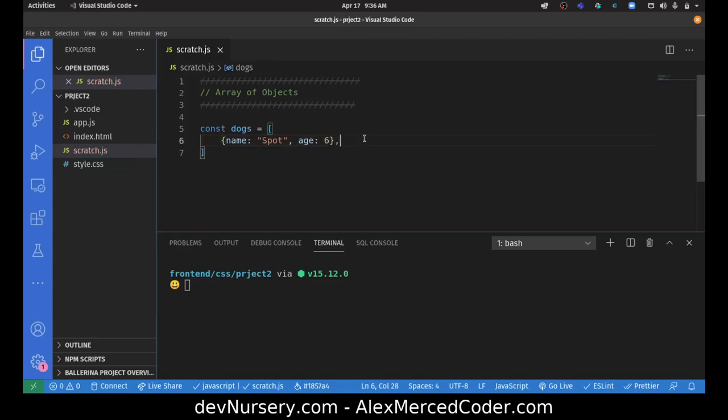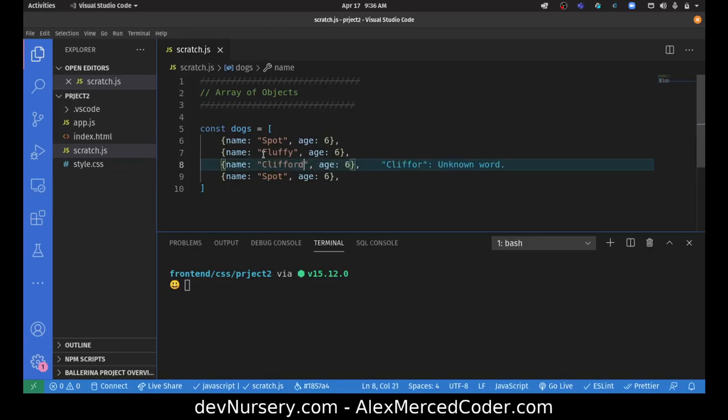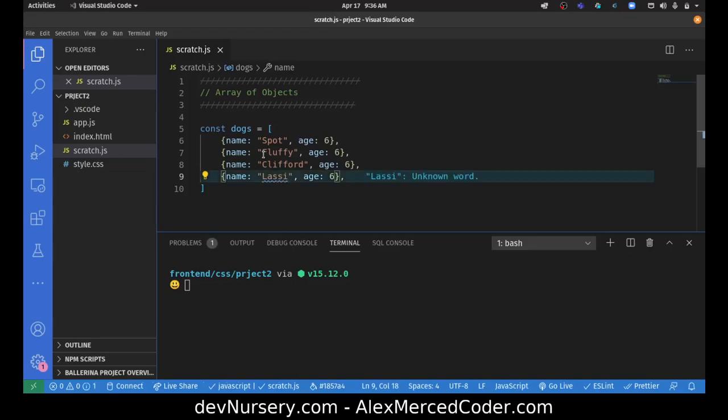Okay, and then we'll put a comma. Then we'll have Fluffy, Clifford, and Lassie. So the idea is, how do I access the property?